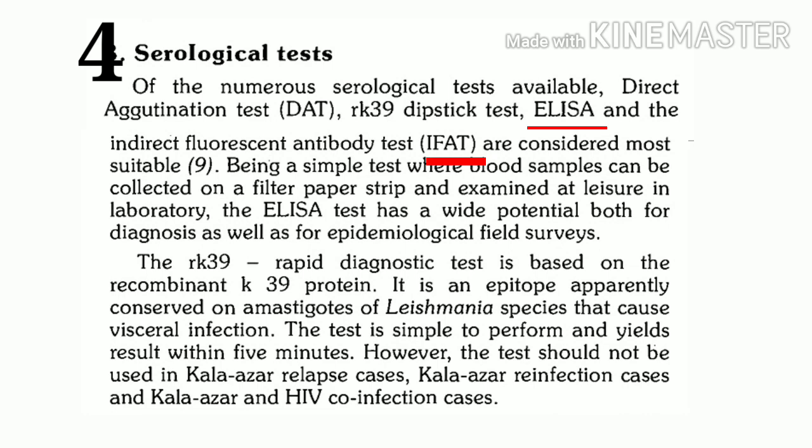And on field, generally the sample preferred for field survey for diagnosis of leishmaniasis is blood samples. They are collected on filter paper strip and examined in laboratory. So this type of ELISA test is highly useful for field surveys.